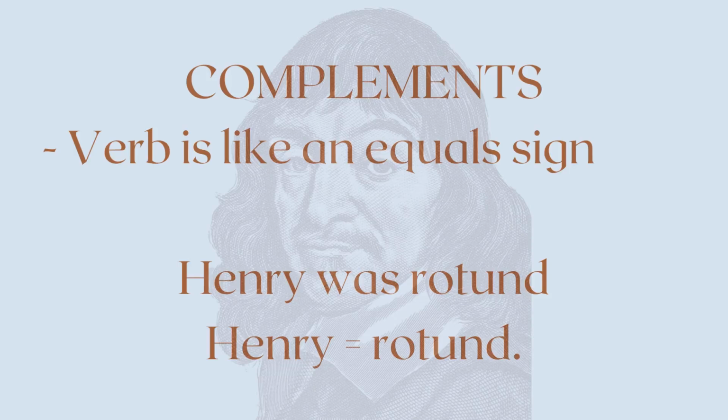The word Henry, you could say, equals the word rotund, and they're separated by a form of the verb to be, was. The main thing I want to emphasize when talking about complements is that the second word, whether it's a noun or an adjective, is not to be mistaken for a direct object. It's not an object of the verb, but it's restating the subject noun in another form or giving us more information.